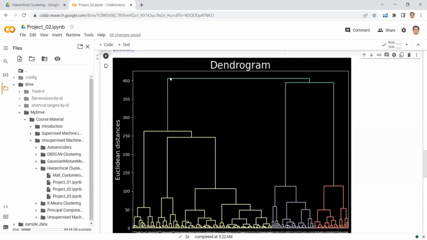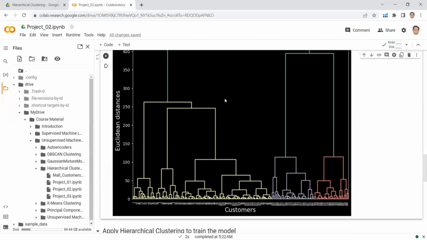Then there is this vertical line, which is in light blue color. We can see that if I extend this horizontal line, it will interfere with this vertical line. So I cannot select this vertical line either. So I am left with this line or this line. I cannot select this vertical line because if I extend this horizontal line, it will cut or interfere with this vertical line. So now I am left with this vertical line.